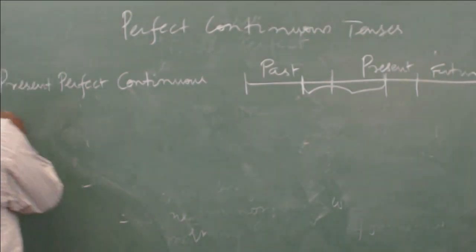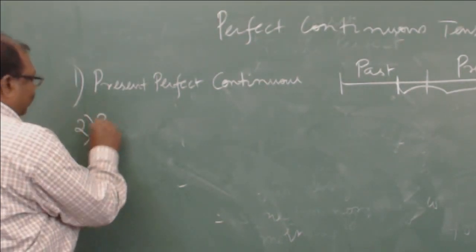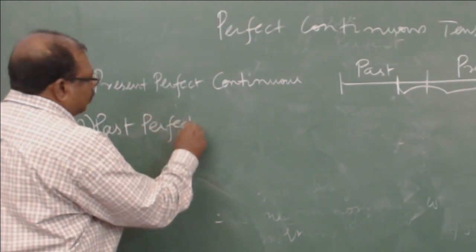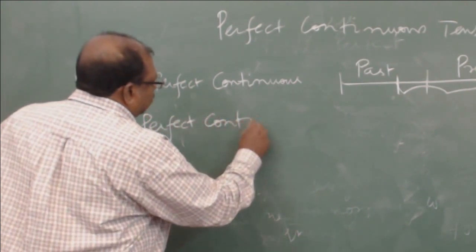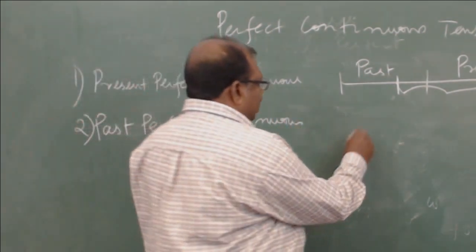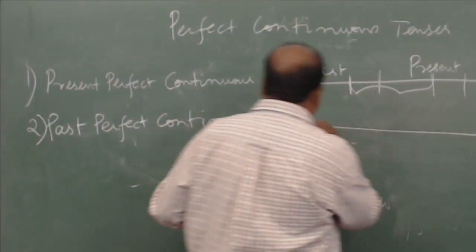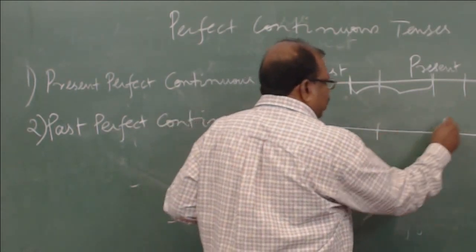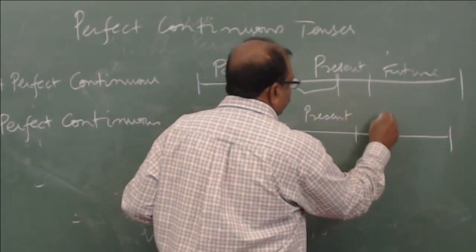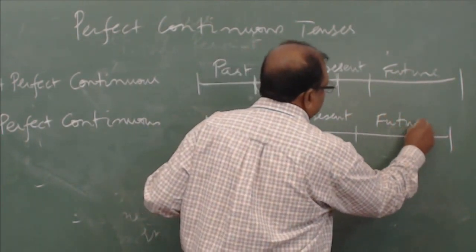So what is the past perfect continuous tense? Again, look at the timeline because it is easy for you to understand that way. So you have present, you have future, you have past.